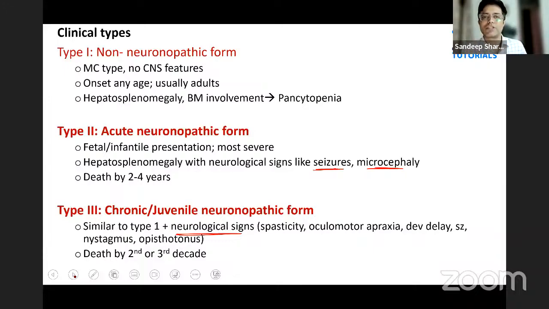People say jack of all trades, master of none. For the next one, remember the rule: jack of all trades, master of some. Jack of all trades का मतलब सब थोड़ा थोड़ा पढ़ा, लेकिन जो हाई यील्डिंग टॉपिक हैं, जिनसे ज्यादा चीज आती है, things which are more frequently asked, the things most likely to be asked in the exam, there is 60-70% question वो होंगे, उसके बारे में you should know everything. Follow this approach. More about it, my fellow faculties will be talking about it, I will be talking about it, and you know, time है, panic नहीं करना है. With a cool mind, you have to prepare. For now, just focus on what we are discussing.